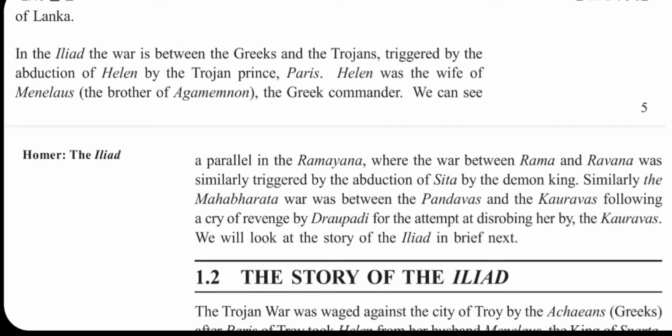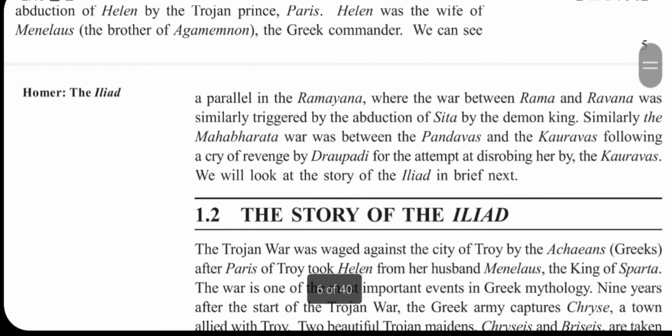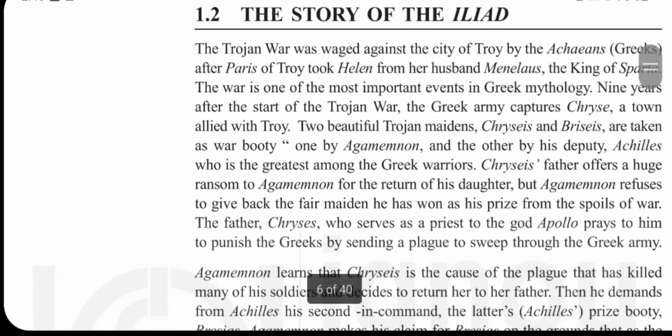Agamemnon realized the cause of the plague, and he decided to return Chryseis. Then he demanded Briseis from Achilles. Achilles was angry and refused to take part in the war. He prayed to his mother Thetis to seek the help of god Zeus to destroy the Greeks. When Achilles got angry, he decided to keep himself off the war, and he asked his mother to pray to the god.